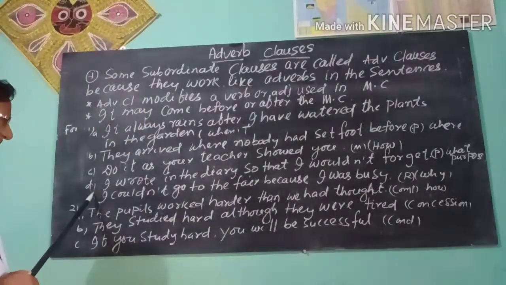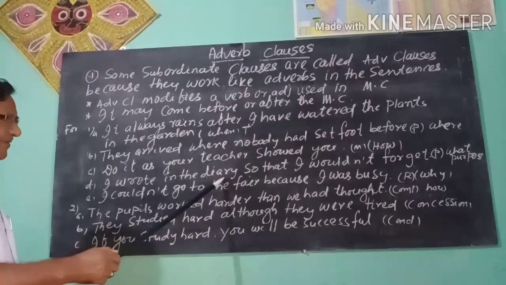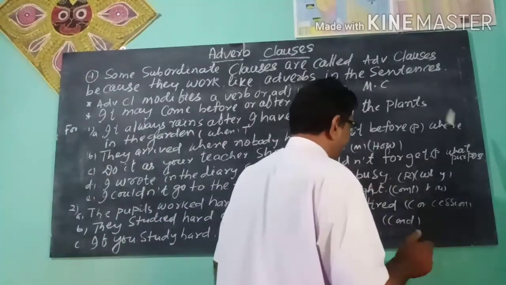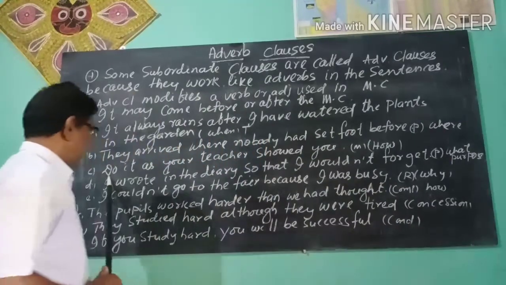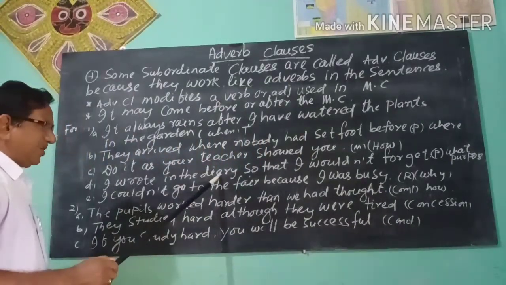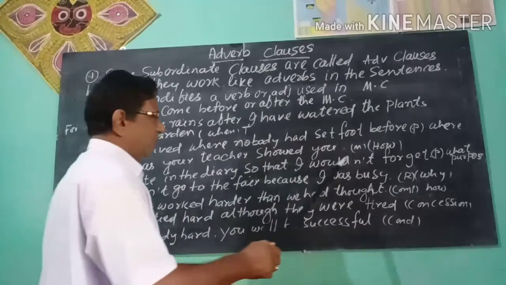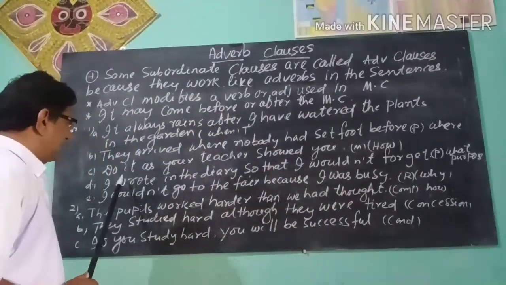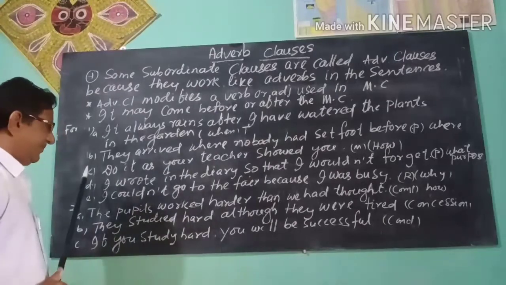Next you see, I wrote in the diary so that I would not forget. I wrote in the diary is the main clause, so that I would not forget is the adverb clause. I wrote in the diary.